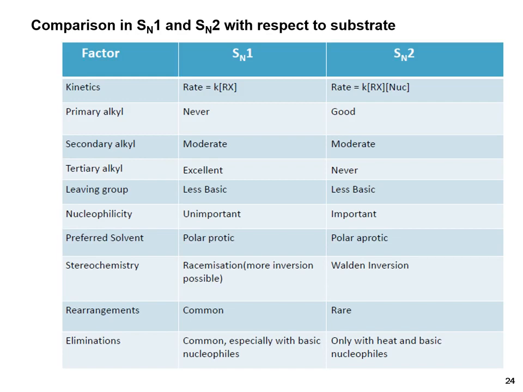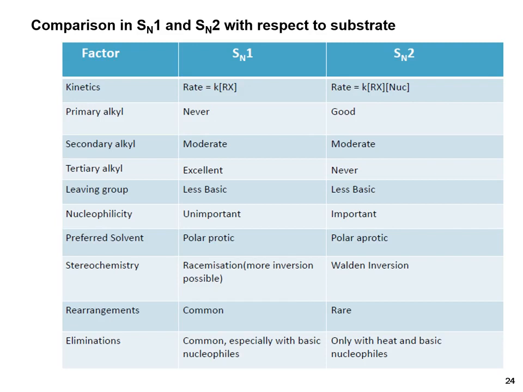When the substrate is a primary alkyl, then a bimolecular reaction will occur. When a secondary alkyl moiety is the substrate, then both SN1 and SN2 can occur. When the substrate is a tertiary alkyl, then an SN1 reaction will occur, but not an SN2 reaction.